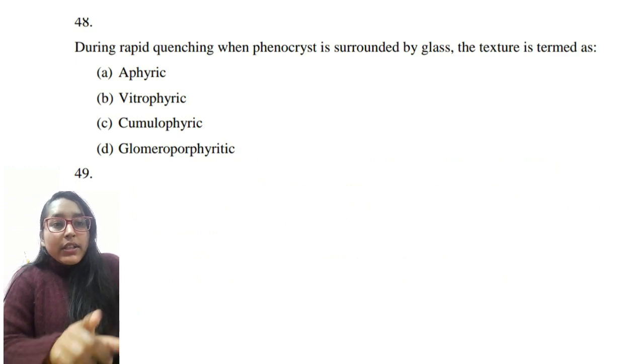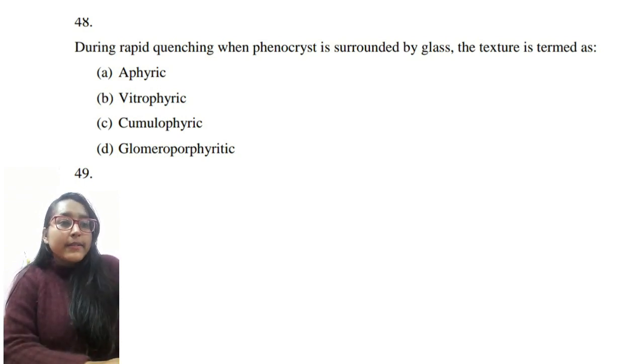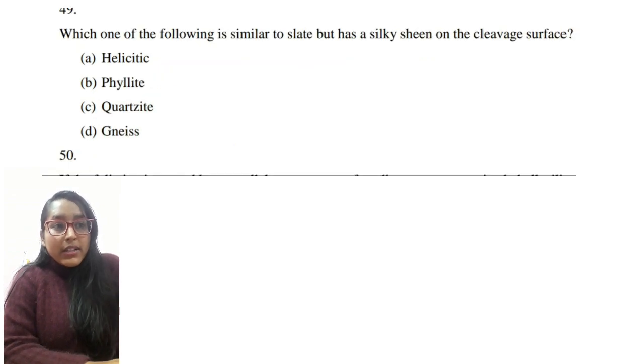During rapid quenching, when phenocrysts are surrounded by glass, the texture is, so this is a memory-based question, vitrophyric. Next is which one of the following is similar to slate but has a silky sheen on the cleavage surface? It will be phyllite.